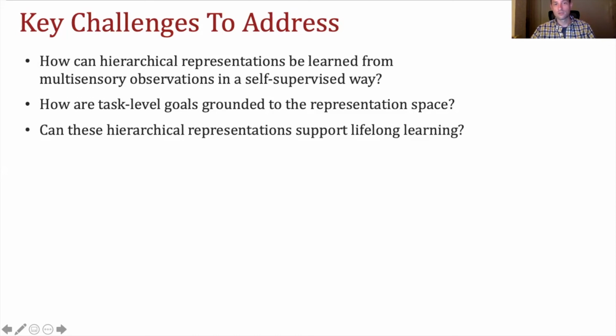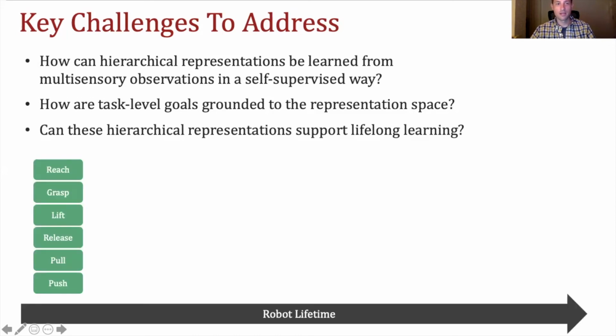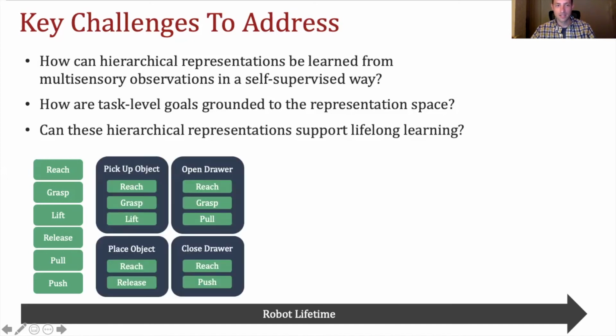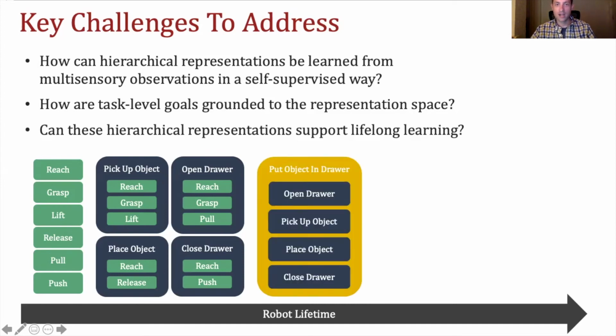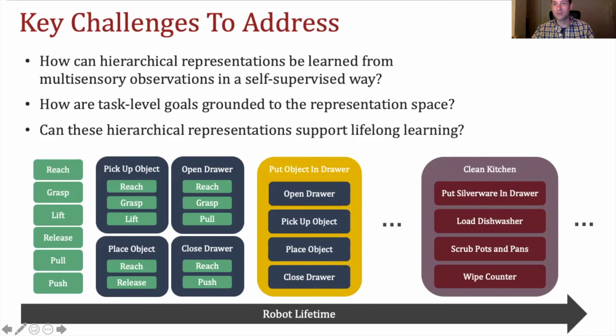Can these hierarchical representations support lifelong learning, right? So maybe initially the robot is going to perform simple tasks like reaching, grasping, lifting, but it can compose those tasks into more complex ones like picking and placing objects, opening and closing drawers. Putting an object in a drawer is then a more complex task that composes those skills. And then we can keep going so that eventually you can say, hey, robot, go clean my kitchen. And it will do that, knowing these different subtasks that it needs to perform.